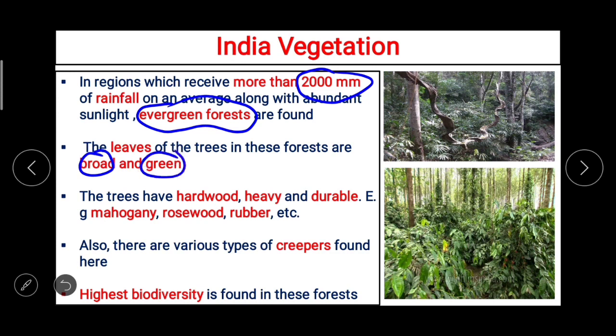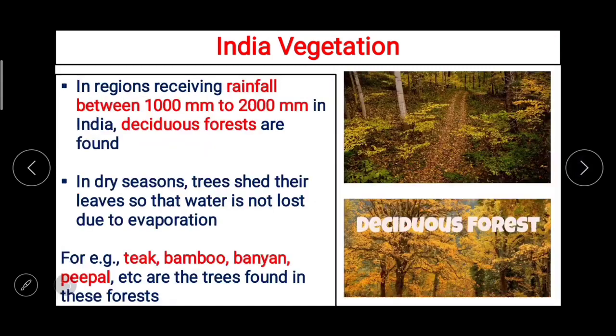The trees have hardwood, heavy and durable. For example, mahogany, rosewood, rubber, etc. There are various types of creepers found here, and highest biodiversity is found in these forests. As these forests are evergreen forests, तो वहाँ पर plants भी बहुत ज़्यादा होते हैं, and because of the plants, biodiversity जो है वो हमें वहाँ पर देखने को मिलती है.